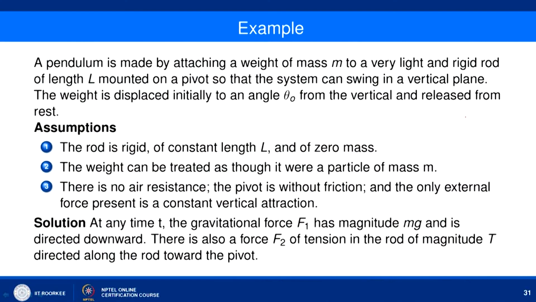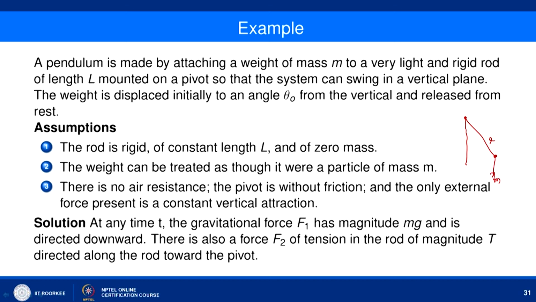Now we will move to one more example, which is a very classical real world problem, the pendulum problem. Here we have a point which is given as the pivot. A pendulum is made by attaching a weight of mass m to a very light and rigid rod of length L mounted on a pivot, so that the system can swing in a vertical plane. Here, this is a rod of length L, and here a weight of mass m is attached.